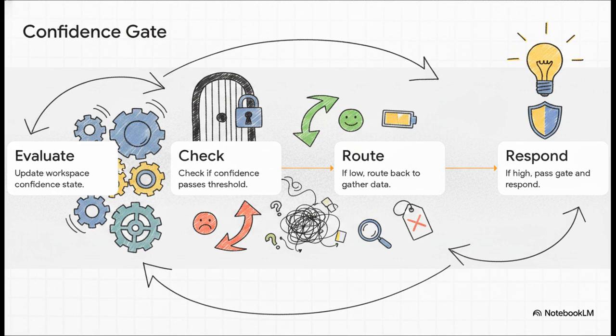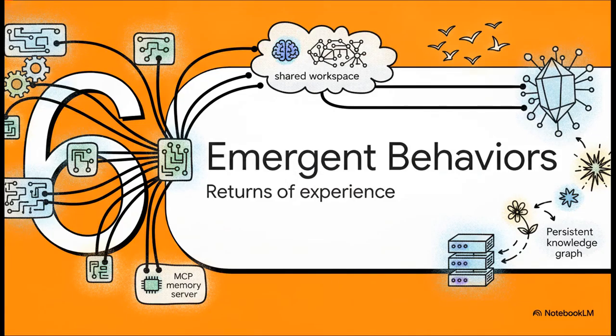And if it completely exhausts its budget without finding a confident answer, it gracefully degrades. It tells the user exactly what it tried, marks its uncertainty, and asks for help, rather than just taking a wild, overcommitted guess. Section 6. Emergent behaviors and metrics. The compounding returns of experience.